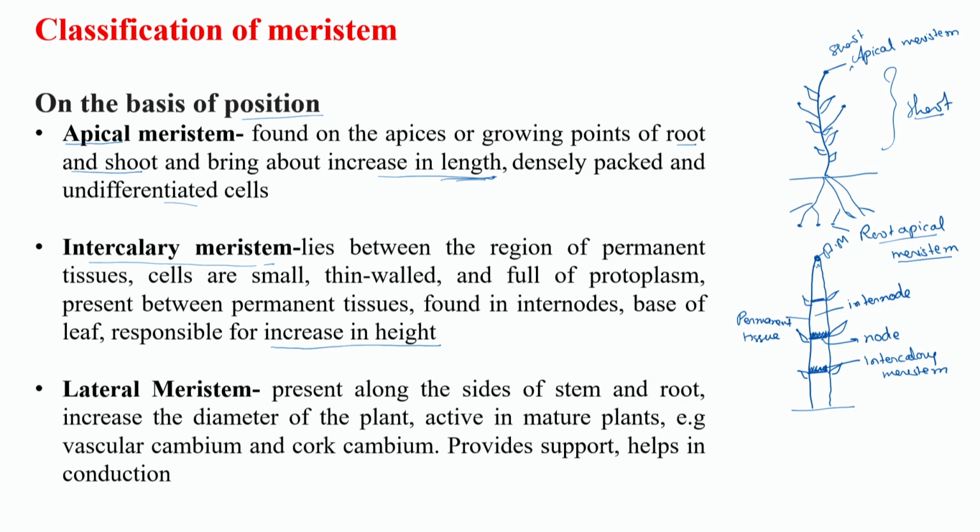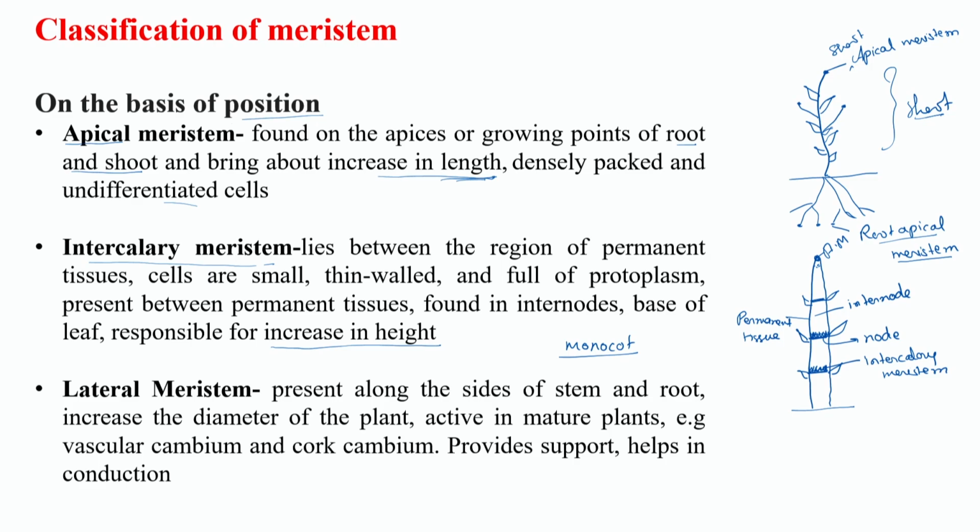Now, this intercalary meristem is more prominent in monocots. You would have observed that grasses are monocot plants, so they have intercalary meristem as well as apical meristem. Suppose a grass is eaten by some animal, a cow or a goat, from the top, and by that process the apical meristem has been removed and only the leftover portions of the leaves are there.